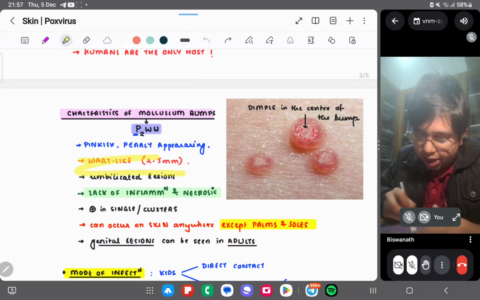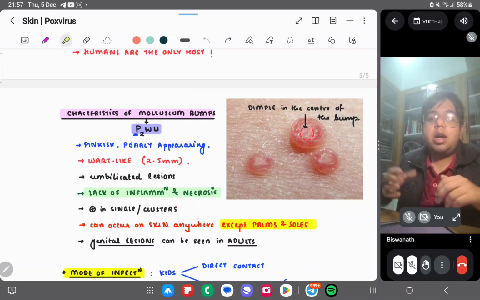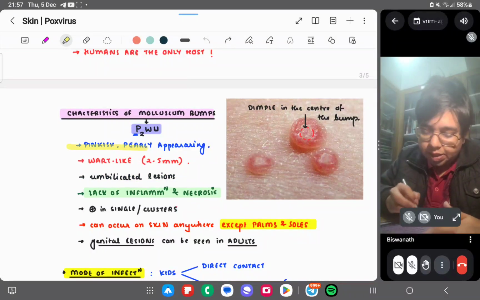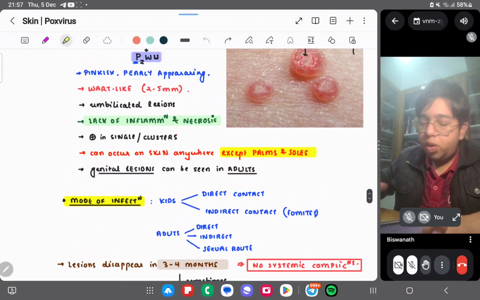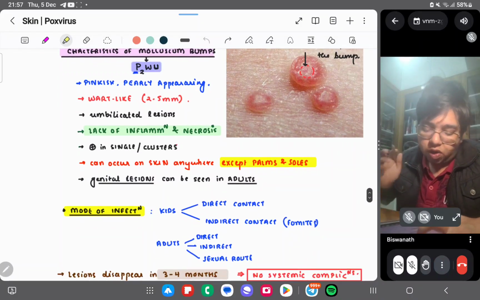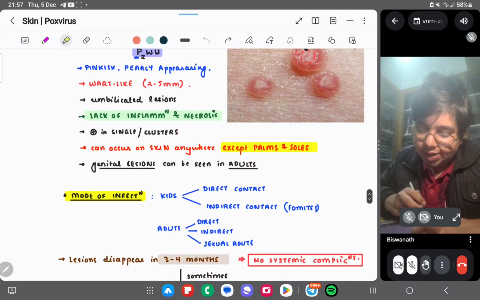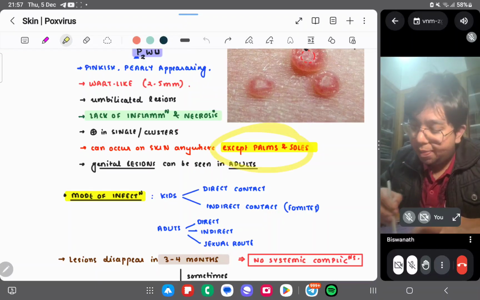They are umbilicated lesions. Umbilicated lesions means a projection type of lesion, pinkish and pearly appearing. Lack of inflammation and necrosis. Inflammation may be associated, but there is no necrosis. Present singly or in clusters, can occur anywhere on the skin except palms and soles. Remember, except palms and soles.